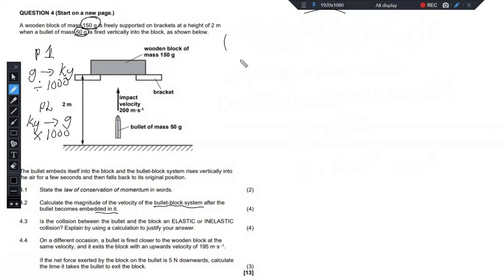And then from looking at the values, you can conclude whether it's elastic or inelastic. Elastic if the sum of EK initially is equal to the sum of EK final. Inelastic if they are not equal. Right, so this is how you are supposed to correctly tackle that question.